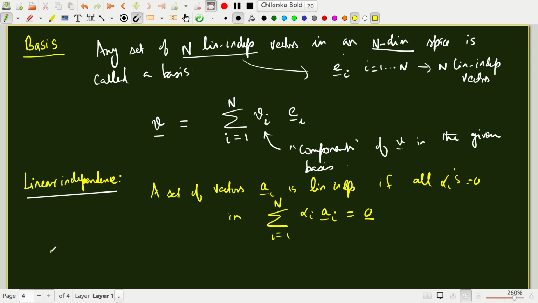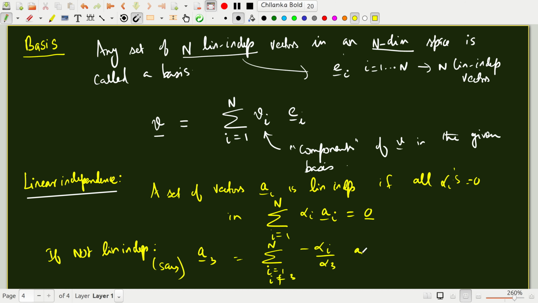If a set of vectors is not linearly independent, then you can, let's say, express vector A_3 as the sum over i from 1 to n, i not equal to 3, of minus alpha_i by alpha_3 times A_i. You can simply write one vector in terms of other vectors because this set is not linearly independent. So you can always find a constant alpha_3 which is non-zero, such that this whole thing will give rise to 0. So this is the meaning of linear independence and linear dependence.